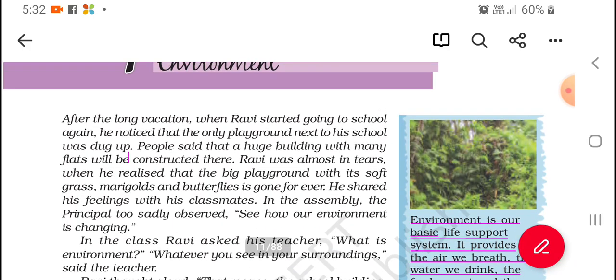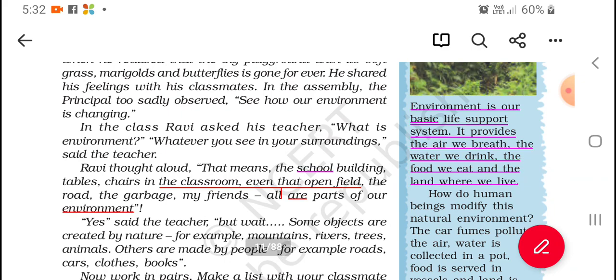Just forget all this. I will explain it. I'm not going through the underlines, it's just for me to explain it. I'm going to explain class 7 geography more dynamically because the full class 7 geography is oriented towards environment. First of all, the basic definition of environment. Environment is our basic life support system. It provides the air we breathe, the water we drink, the food we eat and the land where we live.